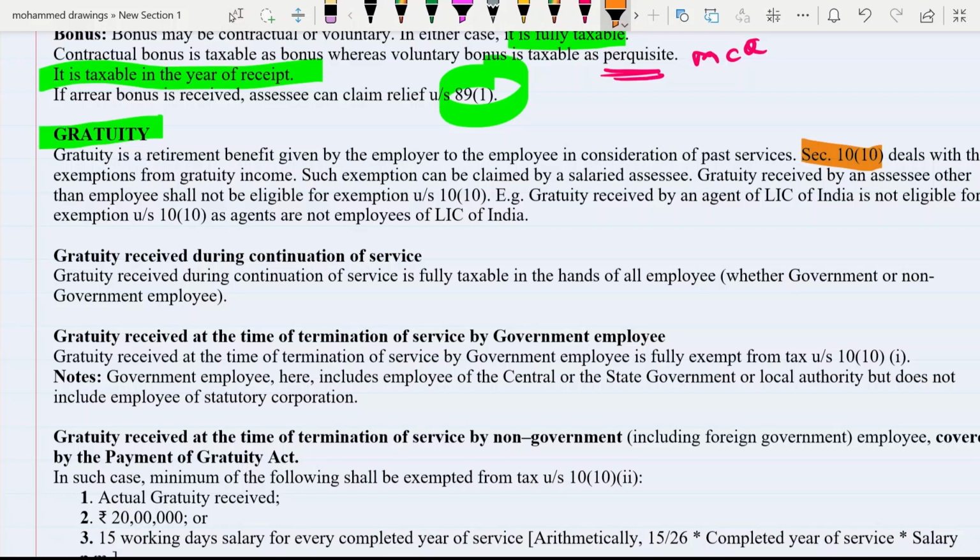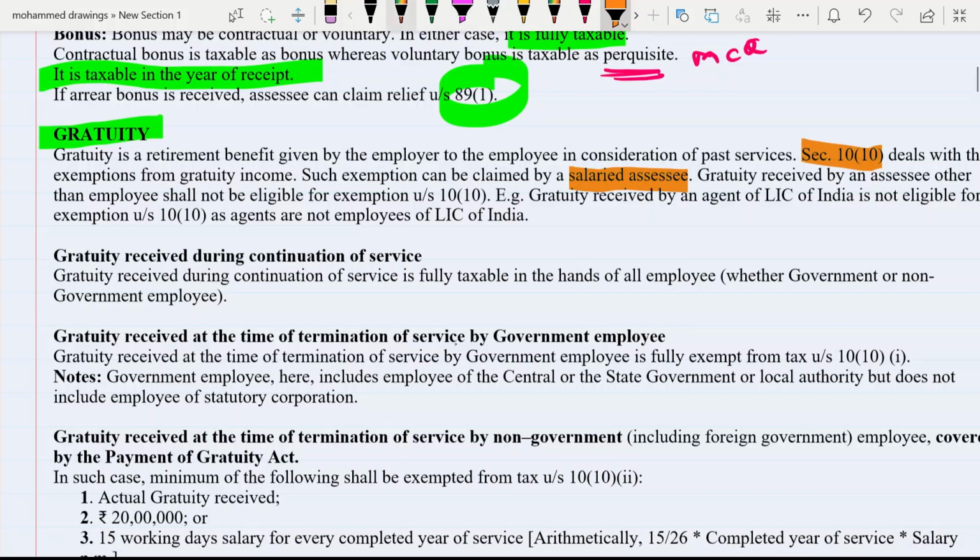Now such exemption can be claimed by a salaried assessee. That means who can claim the benefit of gratuity? It is claimed only by a salaried assessee. So this you have to remember. Gratuity received by an assessee other than an employee shall not be eligible for exemption under section 10 subsection 10. For example, gratuity received by an agent of LIC of India is not eligible for exemption under section 10 subsection 10, as the agents are not the employees of the LIC of India.